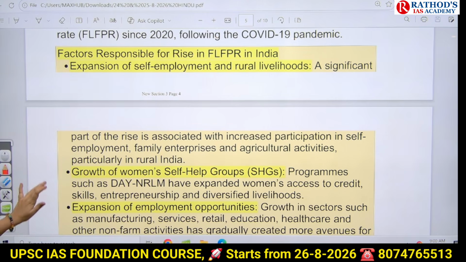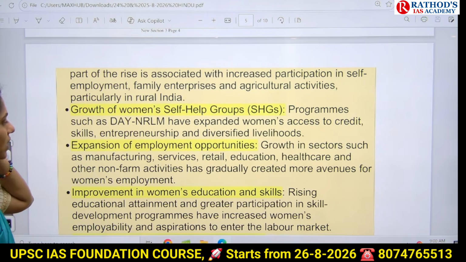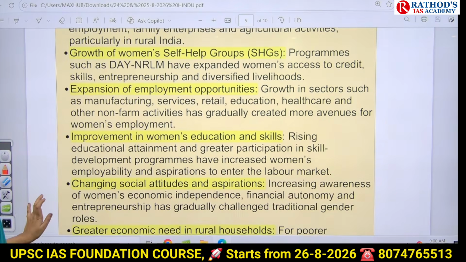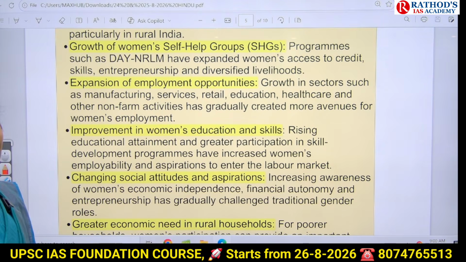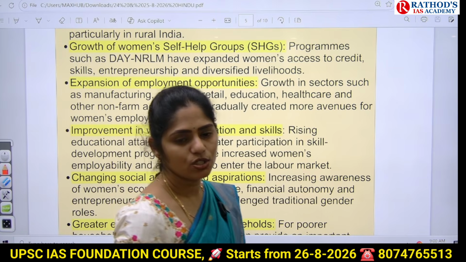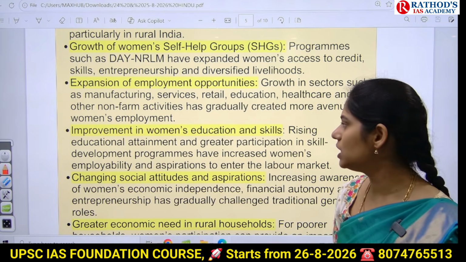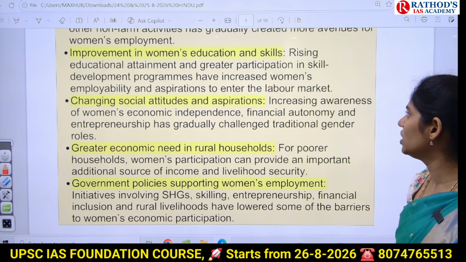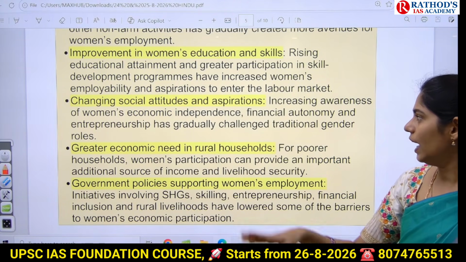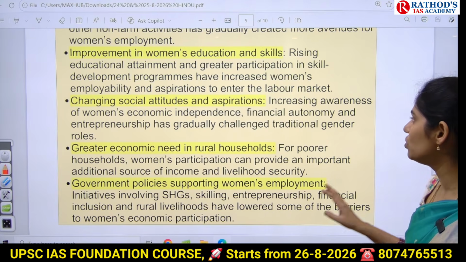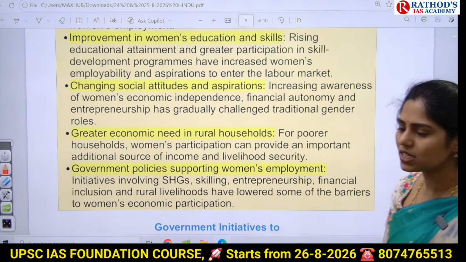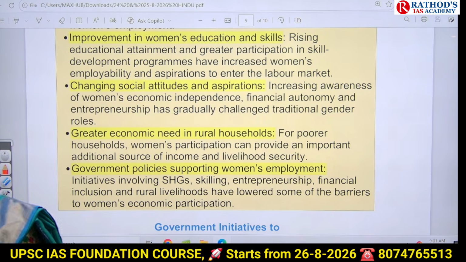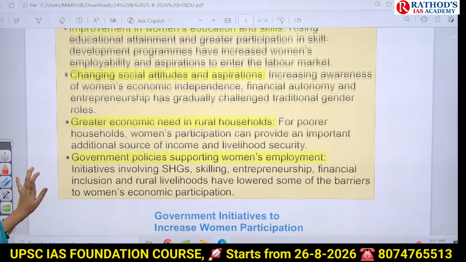And next one is increased employment opportunities, especially in the manufacturing sector, services, retail, education, healthcare sectors, and even in some non-farm activities. Because of this, that led to increased employment opportunities. And next one is improvement in women's education as well as skills. And even there is a changing of social attitudes and aspirations. There is increased awareness of women's independence, women's empowerment, women's literacy. So all those things are contributing to this.